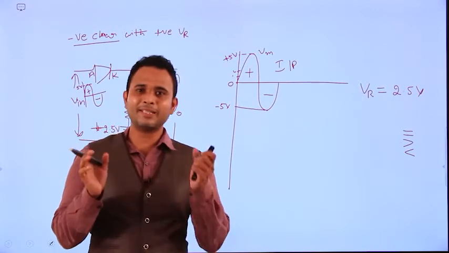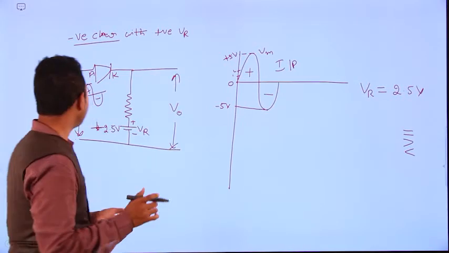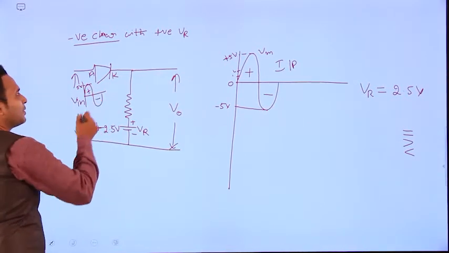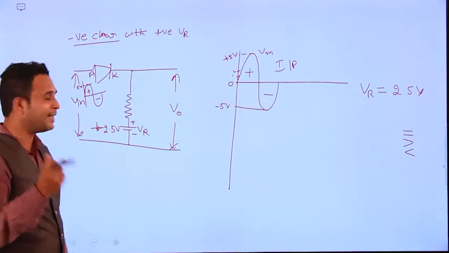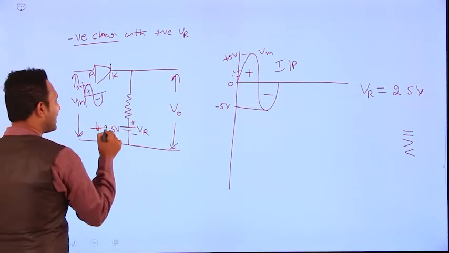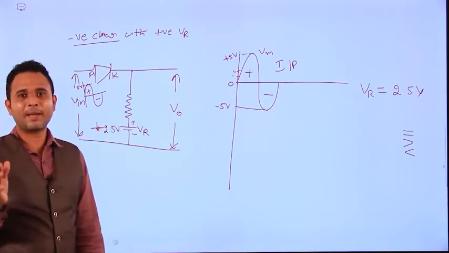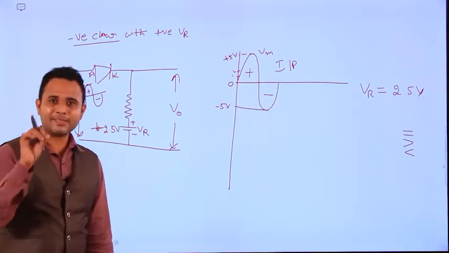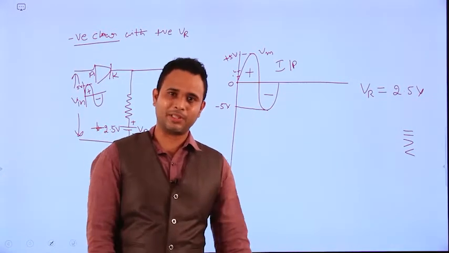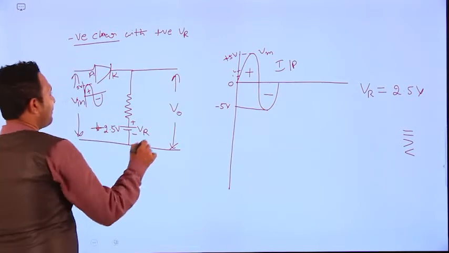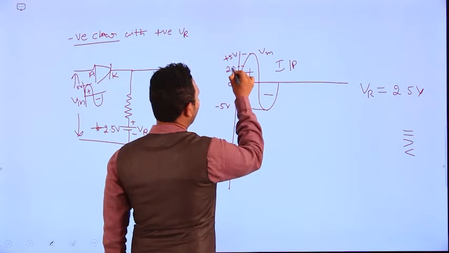Then this diode is not in forward bias. Why? Generally, if the anode is connected to positive, we think the diode is in forward bias. But here the cathode also has a positive 2.5 volts. So up to plus 2.5 volts the diode is in reverse bias only, because up to 2.5 volts is half of the pulse.